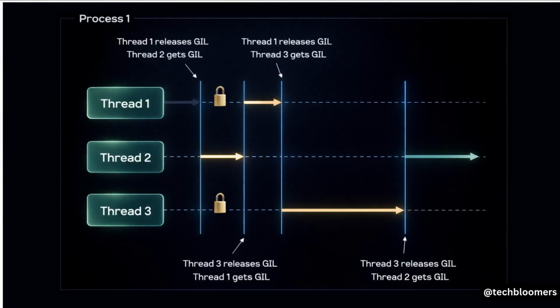And this is a great way to visualize what's happening under the hood. One thread gets the lock and does some work. And then maybe it waits for I/O, or its time slice is up, it drops the lock. Another thread immediately picks it up. They're just taking turns, one at a time. It serializes everything.